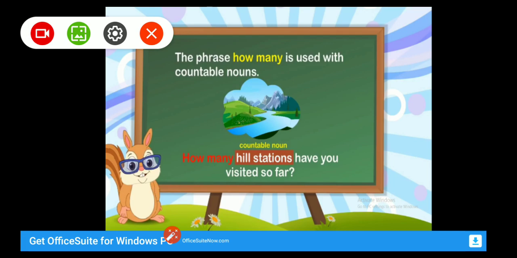Next, the phrase how many. Remember, the phrase how many is used with countable nouns. For example, how many hill stations have you visited so far? Here, hill station is a countable noun and we can use how many with it.